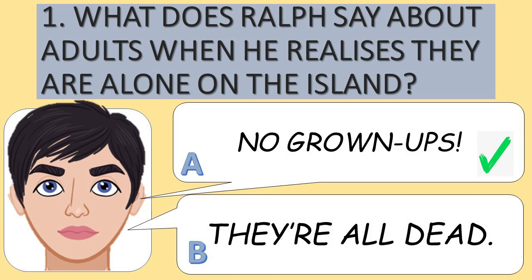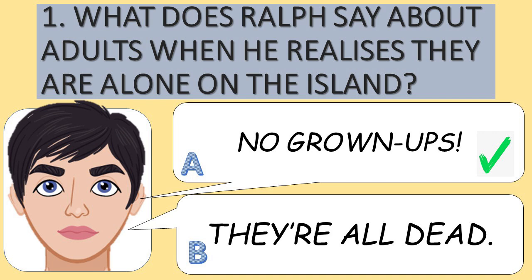Question number 1. What does Ralph say about adults when he realises they're alone on the island? He says no grown-ups because he is quite naive. He's a little bit immature here, and it reflects the idea that he's a bit of an idealist and doesn't really realise the extent of the level of threat and challenge that faces him on this island. So he says no grown-ups.